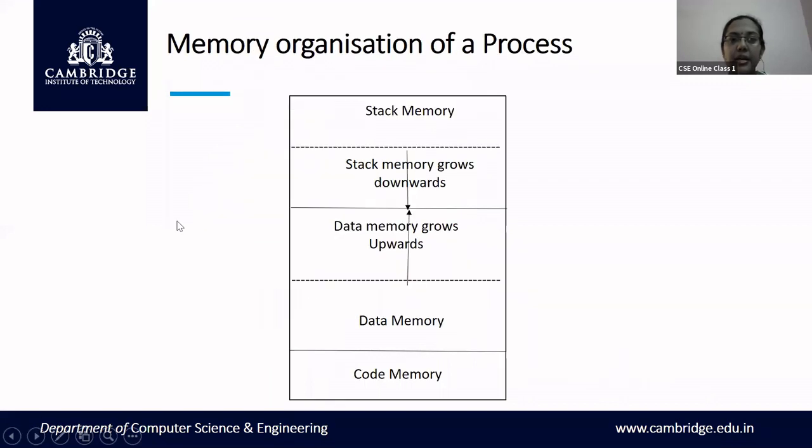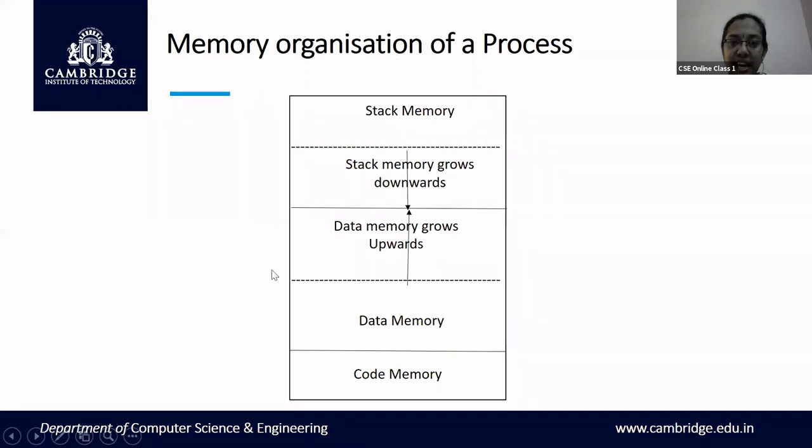Next. So this diagram shows the memory organization of a process. As I was telling, the processor will have various status registers, the general purpose registers, program counter, and the stack for storing the variables and data. Okay, and you have the code memory for storing the instructions or the code of the process. But actually, all the data and code is not stored in a single set of memory, but instead, the memory is divided into various slots or various segments.